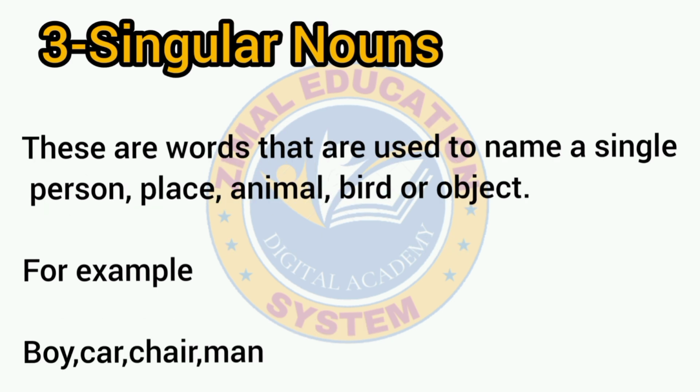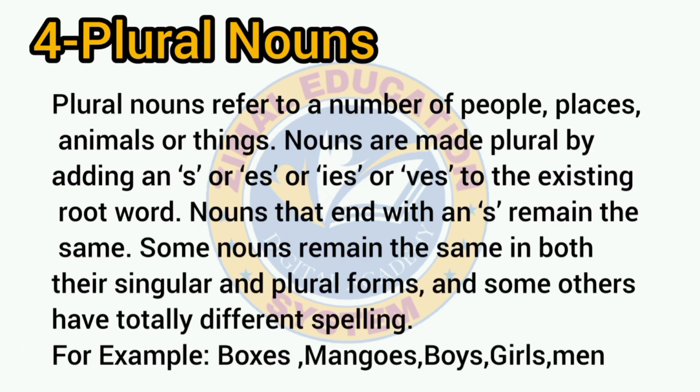Number 3. Singular nouns. These are words that are used to name a single person, place, animal, bird or object. For example, boy, car, chair, man. Number 4. Plural nouns. Plural nouns refer to a number of people, places, animals or things.